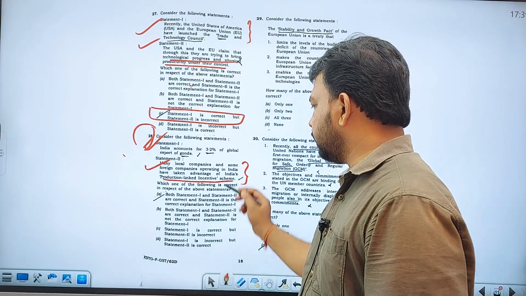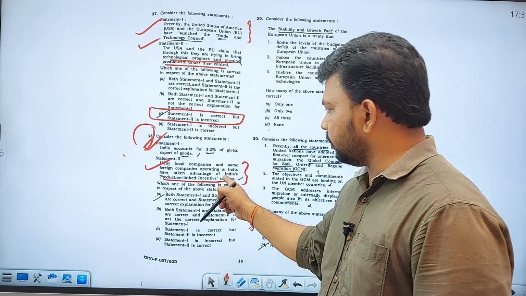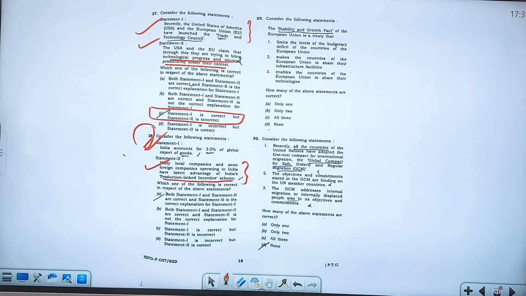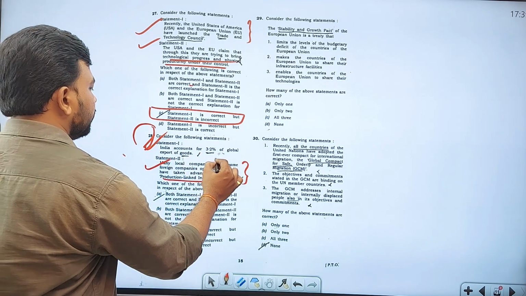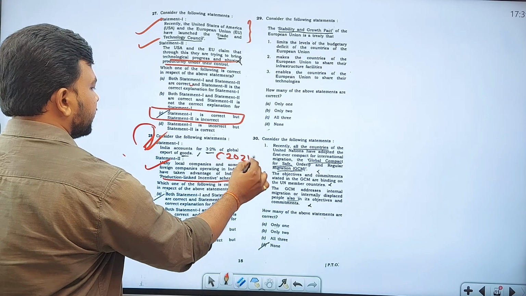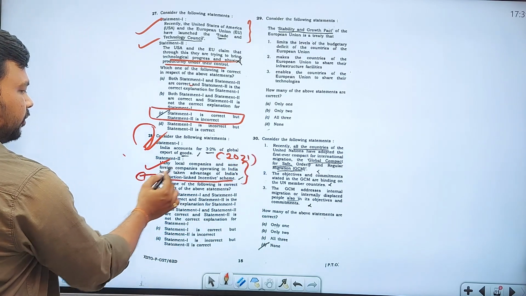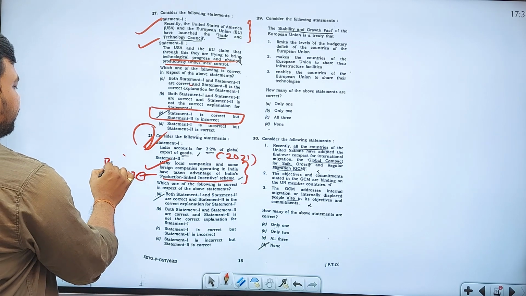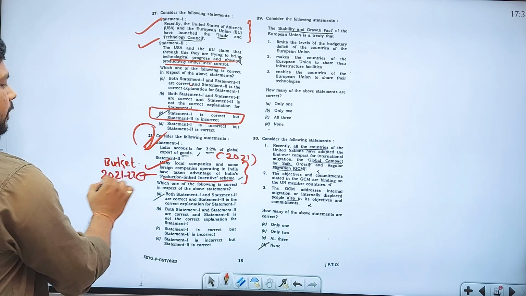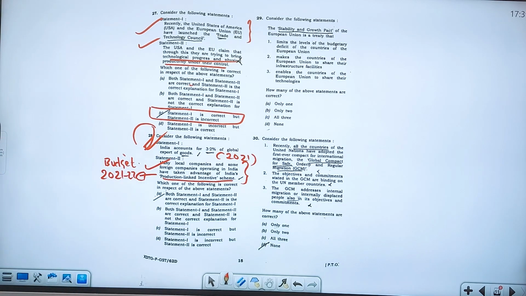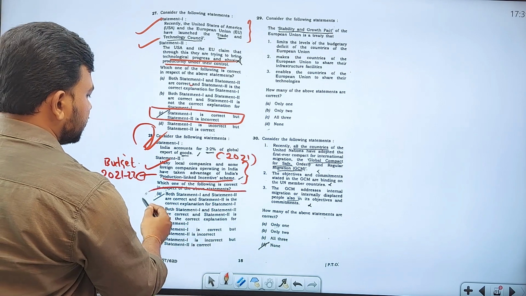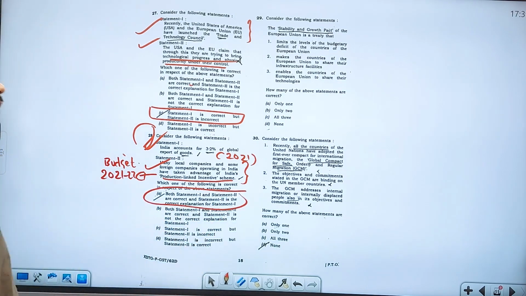Now, is this particular scheme really contributing to this particular thing? You cannot say that directly. Why? Because 3.2% of global export of goods is 2021 data, and this production linked incentive scheme was launched in the 2021-2022 Union Budget. So obviously you cannot directly come to a conclusion, but still based on the years you can conclude that both 1 and 2 are correct, and 2 is the correct explanation for statement 1.